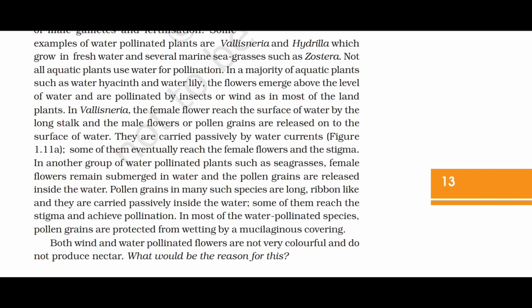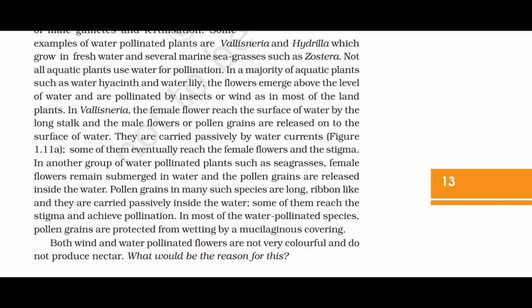In another group of water-pollinated plants, such as seagrasses, female flowers remain submerged in the water and the pollen grains are released inside the water. Pollen grains in many such species are long, ribbon-like, and they are carried passively inside the water. Some of them reach the stigma and achieve pollination. In most of the water-pollinated species, pollen grains are protected from wetting by a mucilaginous covering.